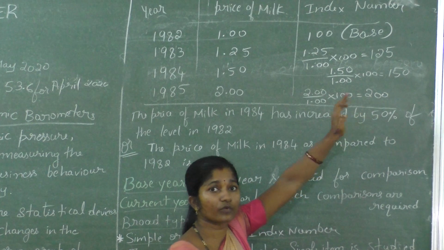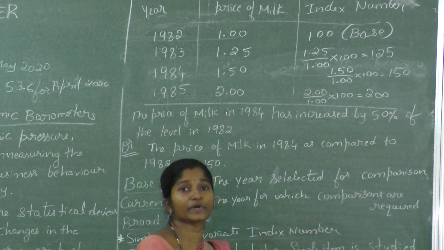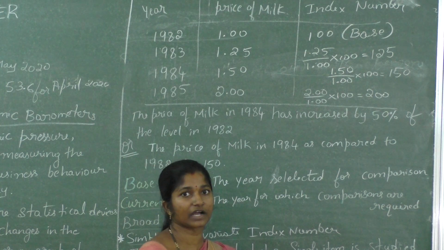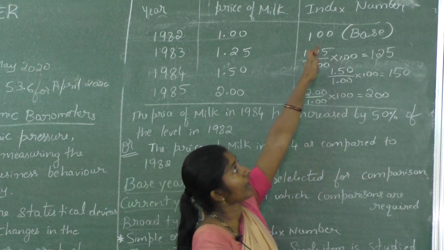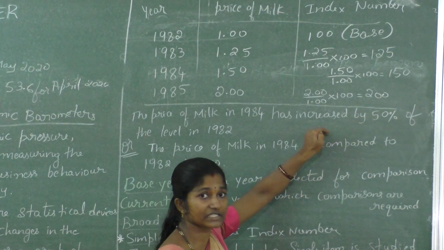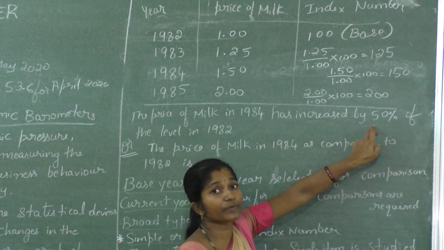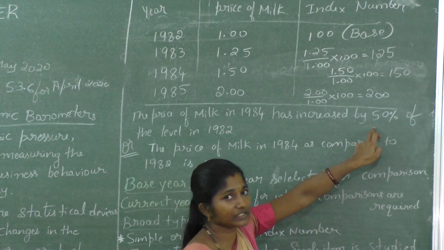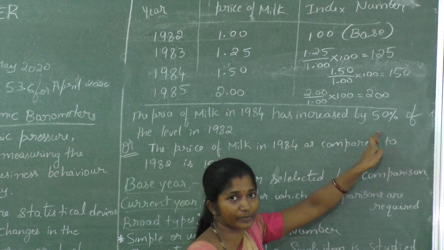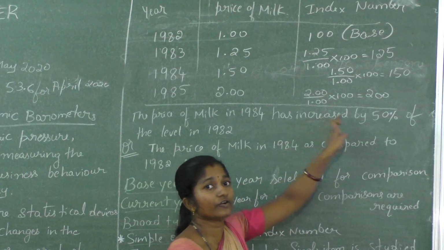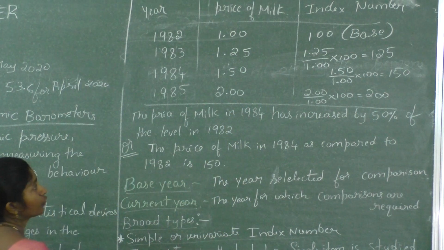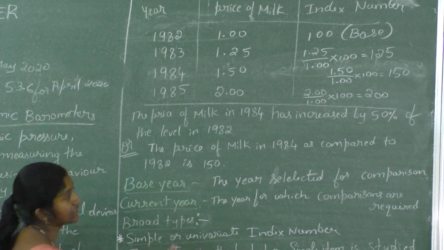That shows 150 means here 50% increased. We do minus 100, and that time I got 50%. When we say increased, we have to take minus 100, and that time I got 50%. Increased by 50% when compared to the base year, that is 1982.